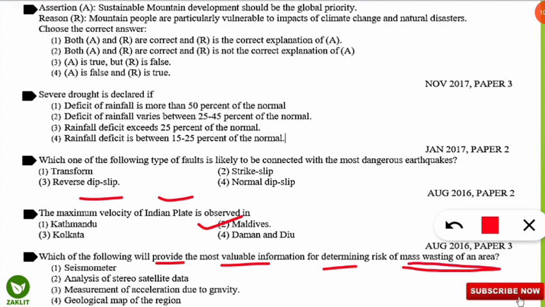Next question is, which of the following will provide the most valuable information for determining risk of mass wasting of an area? Mass wasting is a very important subject, and this is asking which will provide the most valuable information for the determination of risk of mass wasting.